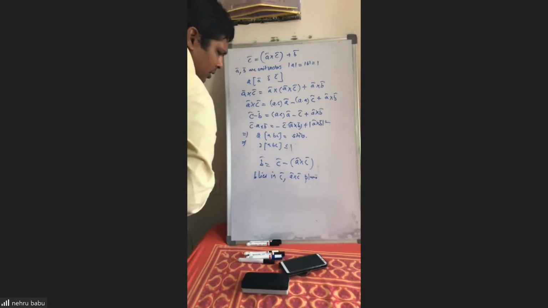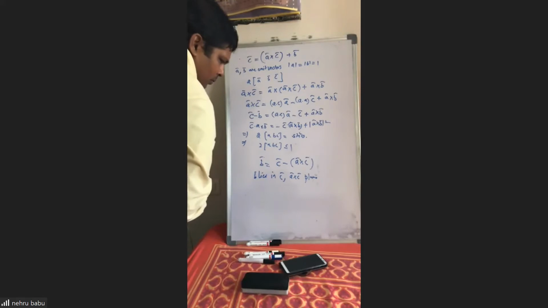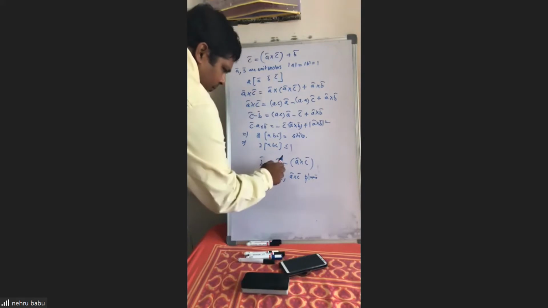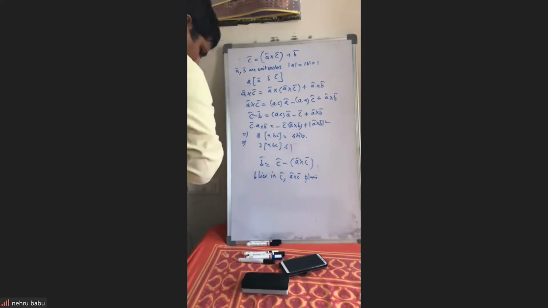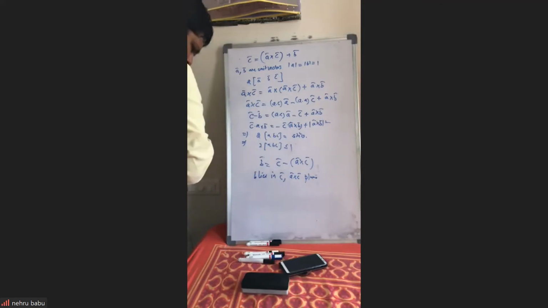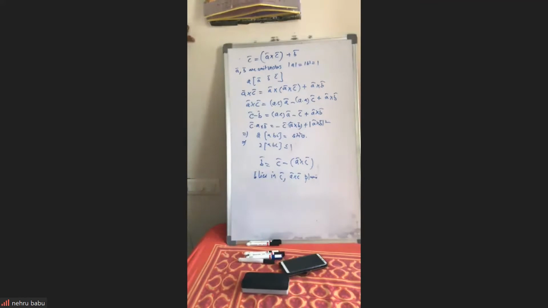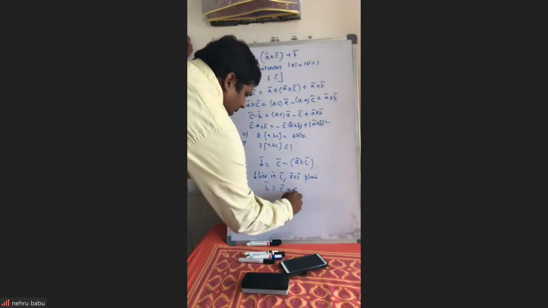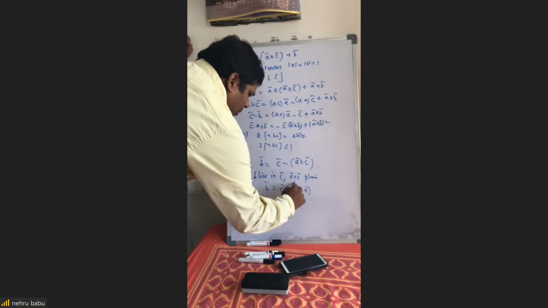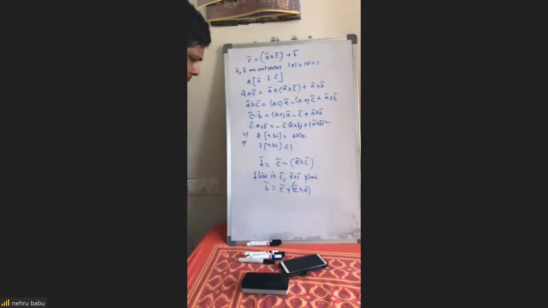Sir, I took B bar has a component along A cross C in opposite direction of A cross C. So C cross A, because C cross A is minus A cross C. So B bar equal to, you are writing, C bar plus C cross A. Yes, sir. So C cross A and C are perpendicular, sir.